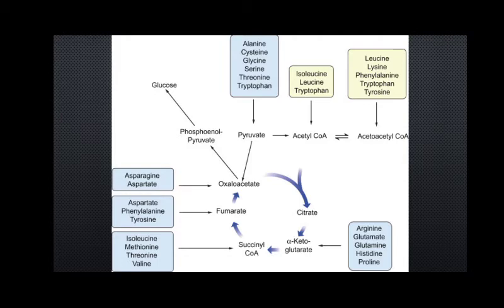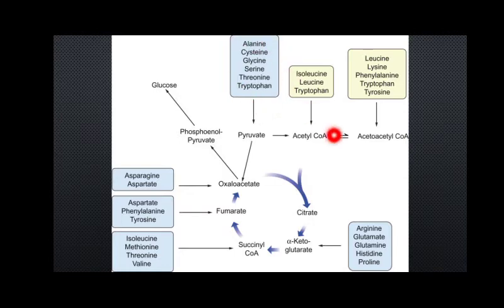On the other hand, we are going to see that the ketogenic type of amino acids are going to form the molecule called acetyl CoA directly, because in these cases we have to form pyruvic acid, and from the pyruvic acid the acetyl CoA molecule will be generated.